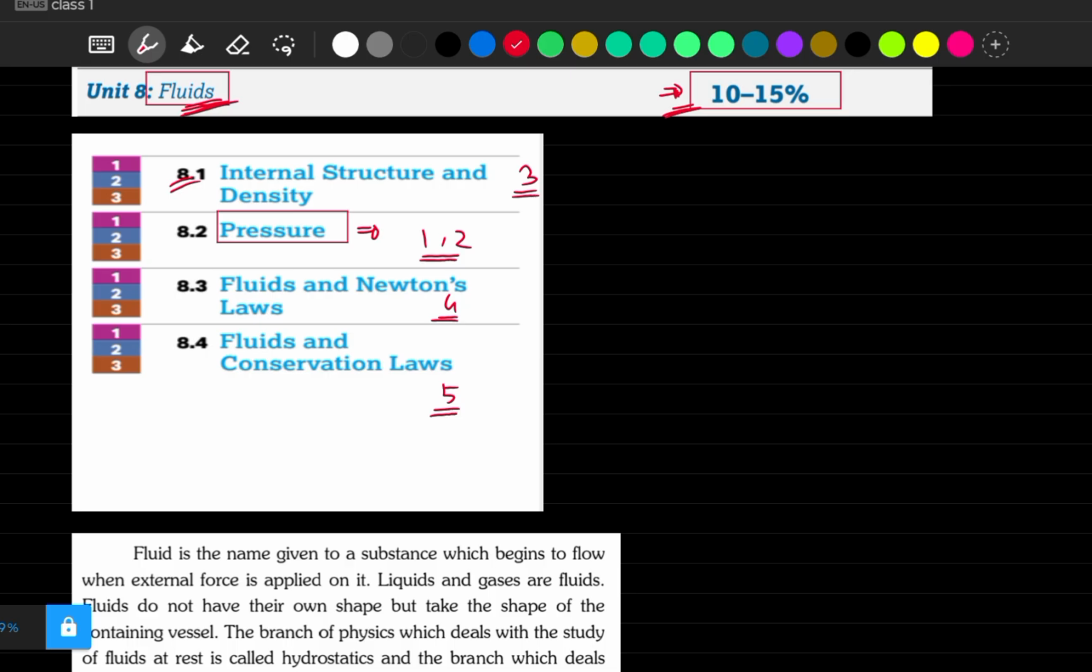In the next video, I will discuss Pascal's law. The third video will be on density, and the fourth on Newton's laws, where we will discuss Archimedes' principle. The fifth is our conservation laws, where we will discuss the equation of continuity and Bernoulli's theorem. In almost these 5 videos I will try to complete the syllabus of fluids, and the length of each video will be 25 to 30 minutes maximum.